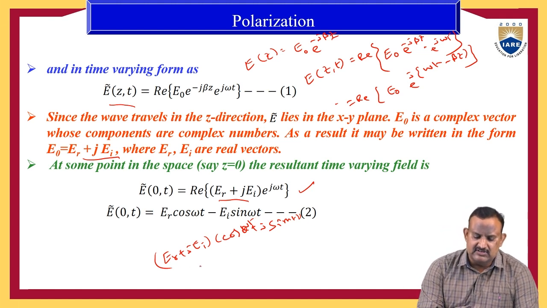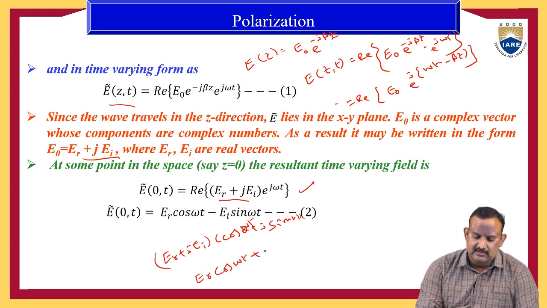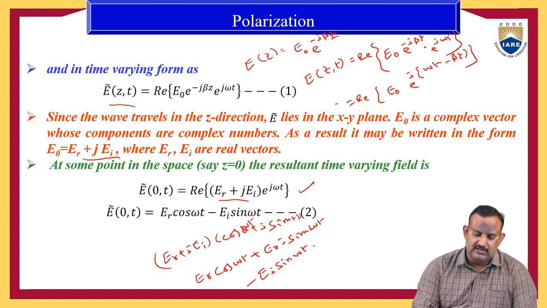Multiplying the equation, we get ER cos ωt plus j ER sin ωt, and the third term is j times j, which is j squared, equal to minus 1, so minus EI sin ωt, plus the other term j EI cos ωt.